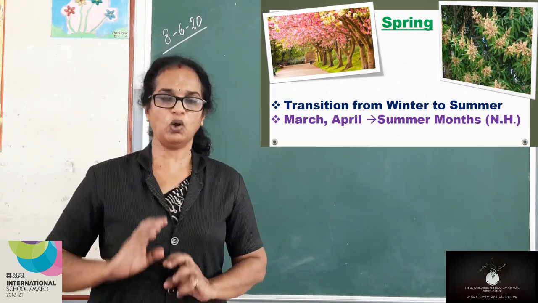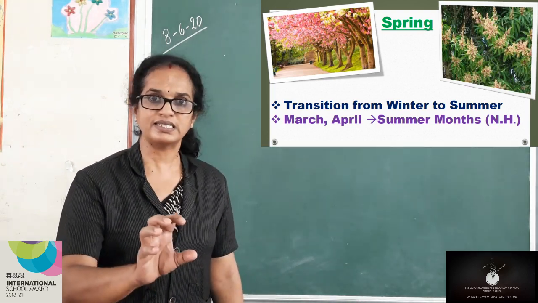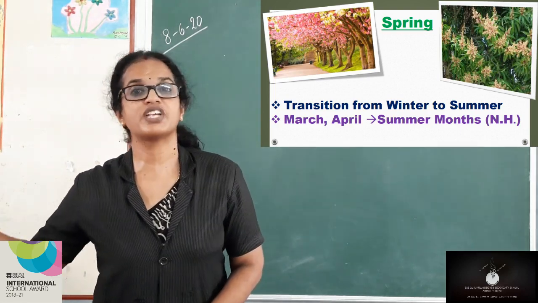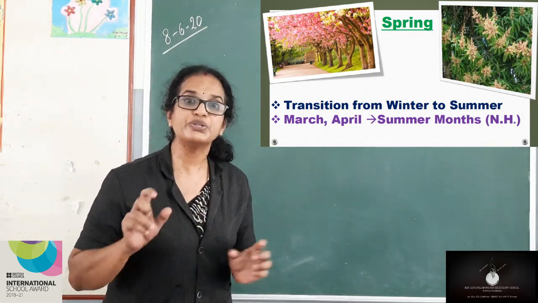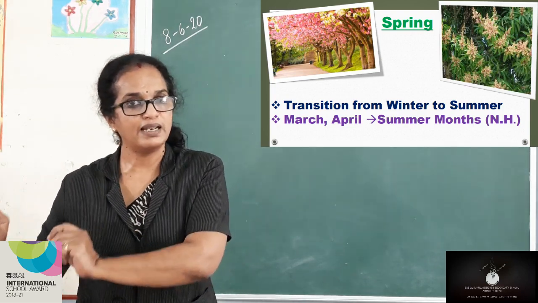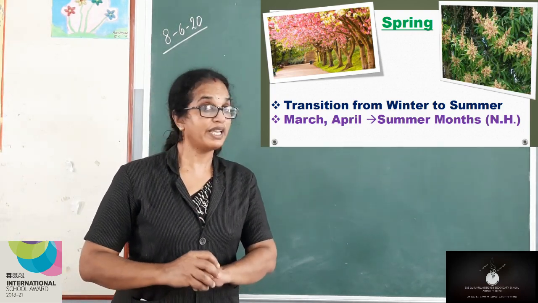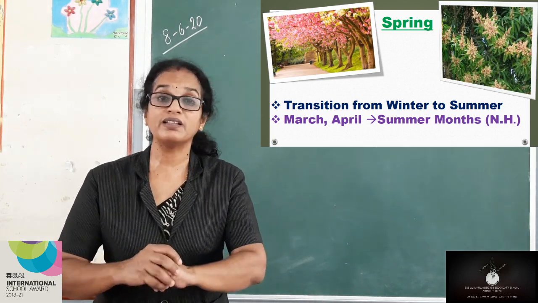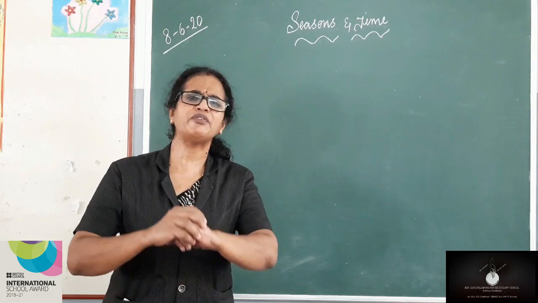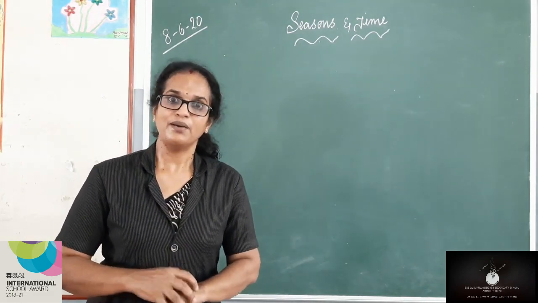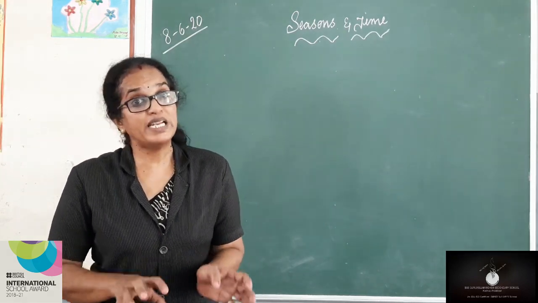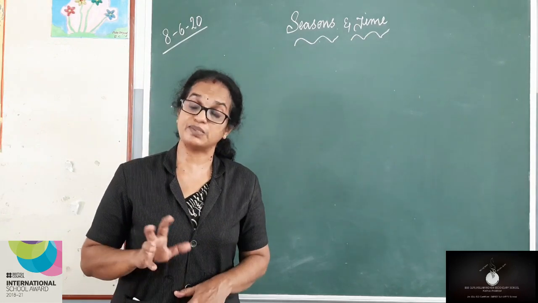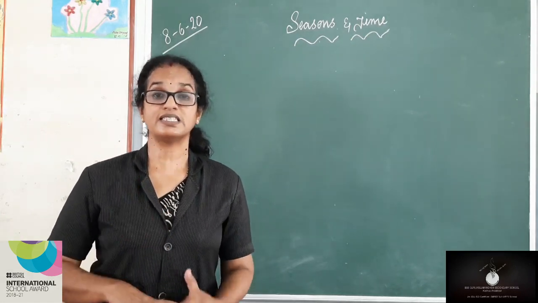This spring season usually occurs during the months of March and April in the northern hemisphere. Now, can you tell me what are the peculiarities, the features of this spring season? Surely we all know. Plants start sprouting during this transition from winter to summer. You can see the speciality of spring season is that plants start sprouting.